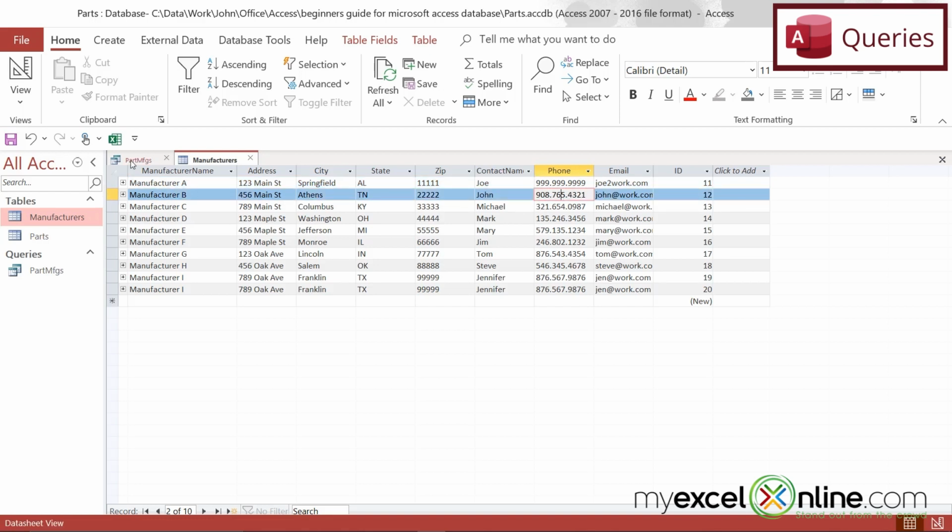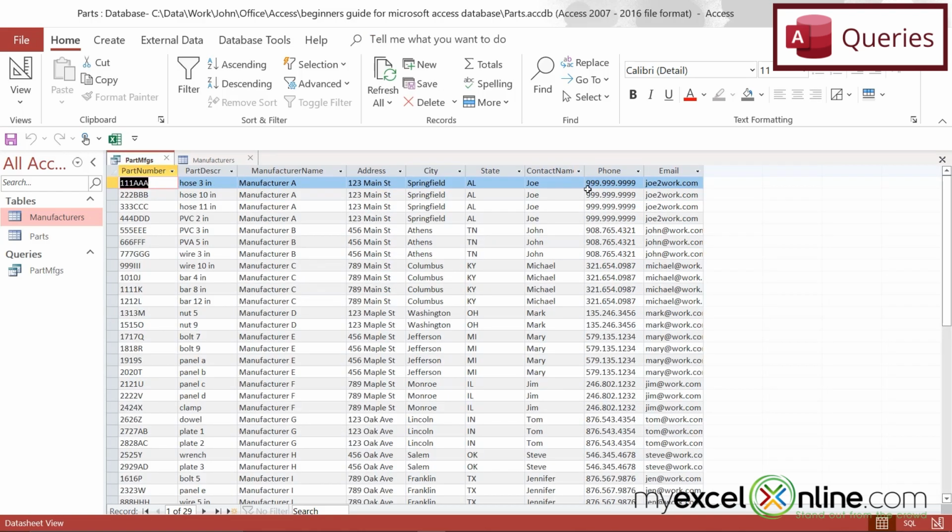So if I go back to my query, I can see that my phone number for manufacturer A has been updated in every record that has manufacturer A. And I only had to change that in one place as opposed to several places in Excel.